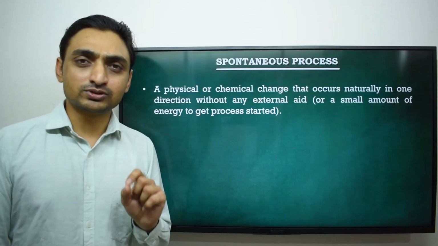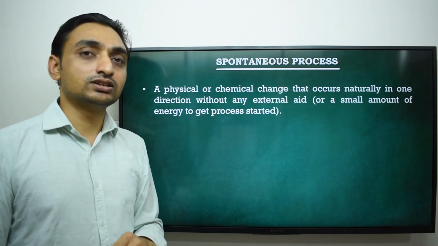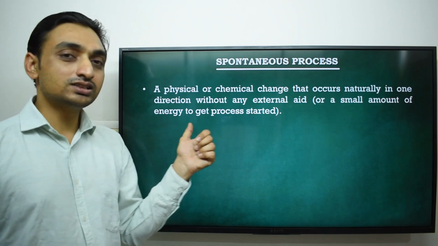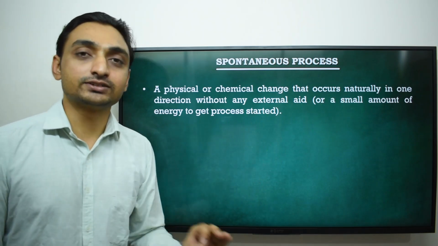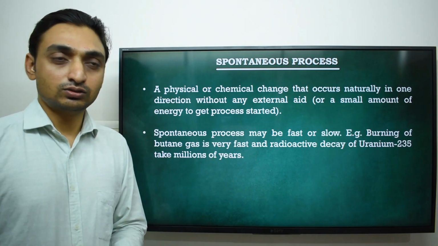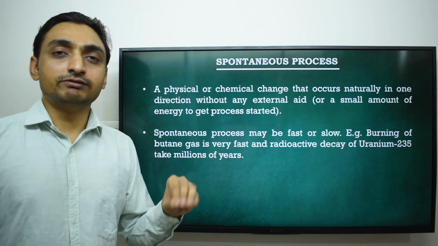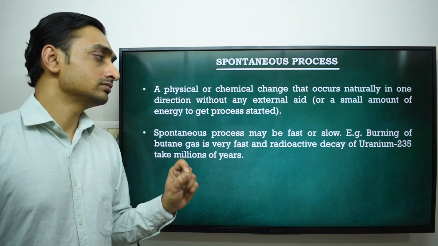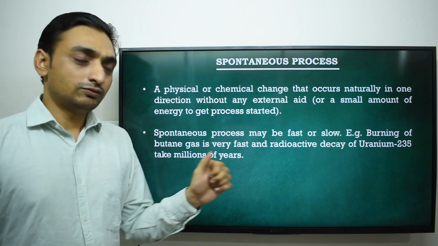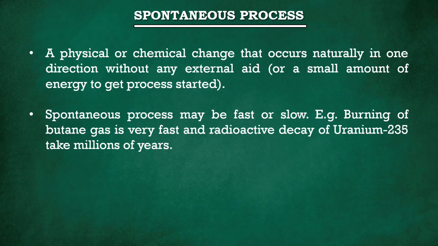This type of process occurs naturally without any external aid, or it requires a small amount of energy to get the process started. A spontaneous process may be fast or slow. Some spontaneous processes are very fast and some are very slow. For example, the burning of butane gas is very fast.